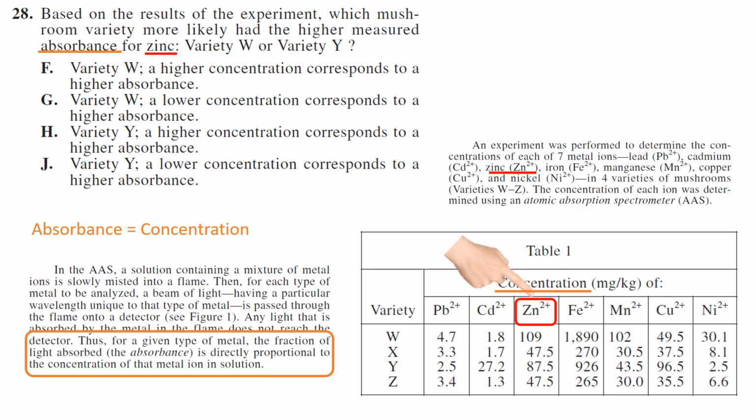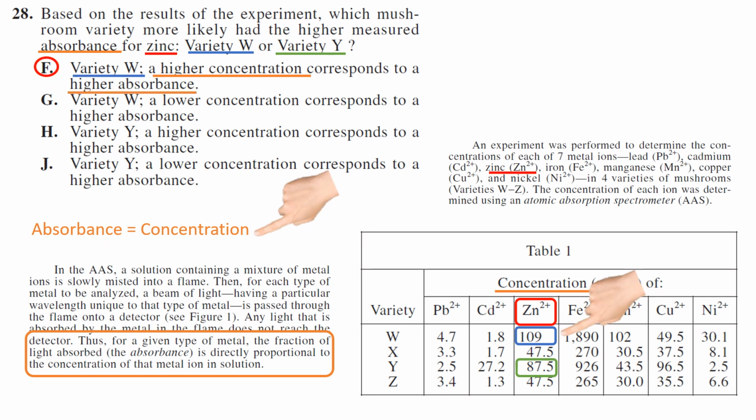So we're looking at zinc, and we're looking at variety W and variety Y, and the highest one is variety W, and absorbance equals concentration, so variety W has a higher concentration, which corresponds to a higher absorbance, choice F.